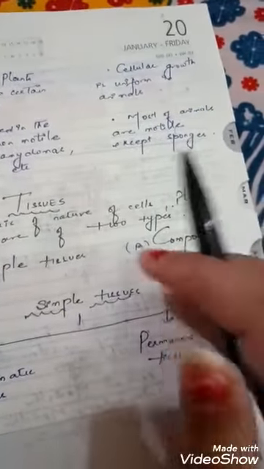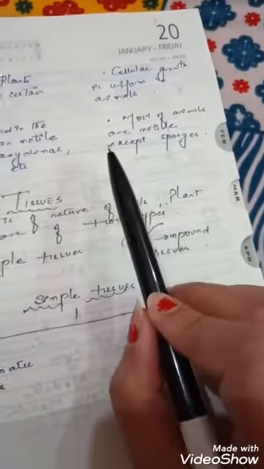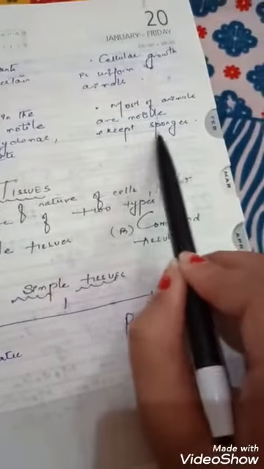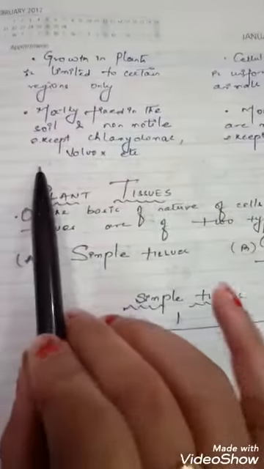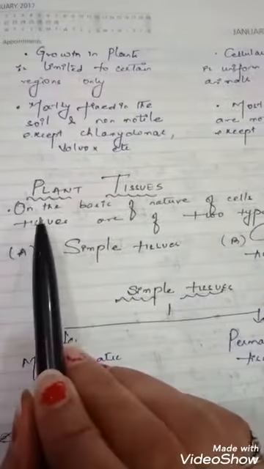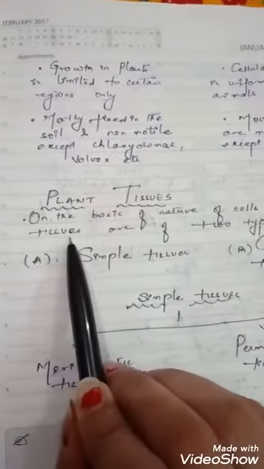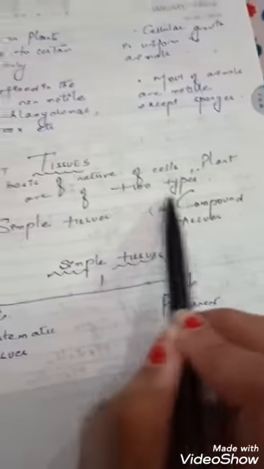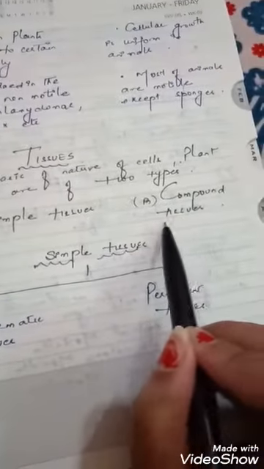So, the main characteristic of animals is motion. They move from one place to another, except sponges, which are fixed to one place. Now, let's study plant tissue in detail. On the basis of the nature of cells, plant tissues are of two types: simple tissues and compound tissues.